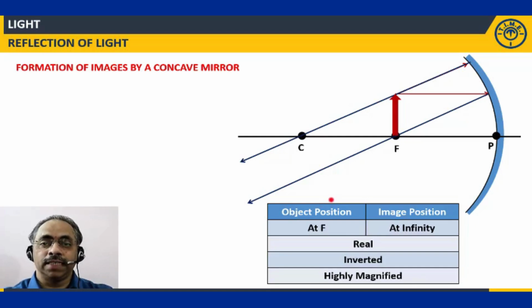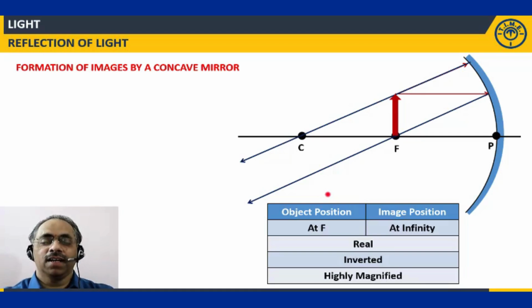Second, based on the criteria of size. Is the size of the image equal to the size of the object or not? If it is not equal, is it less than that or greater than that? If it is less, you will say it is a diminished image. If it is greater, you will say it is a magnified image. If it is neither of these two, it is equal. There is no other alternative.